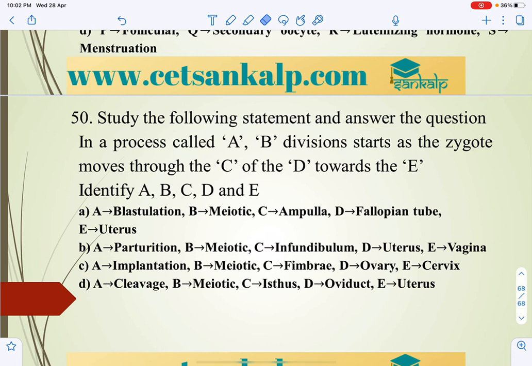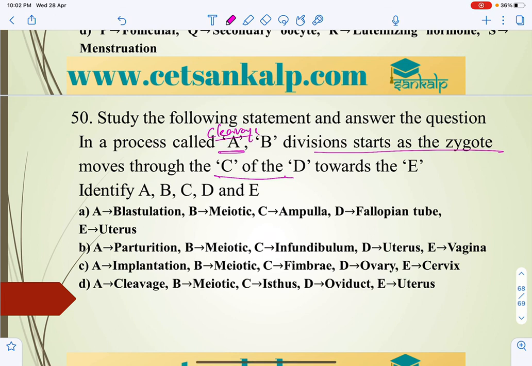Let us take the last question. Study the statement and answer the question. In a process called A, B division starts as a zygote moves through the C of the D towards the E. So this division in the process of cleavage, A is cleavage.